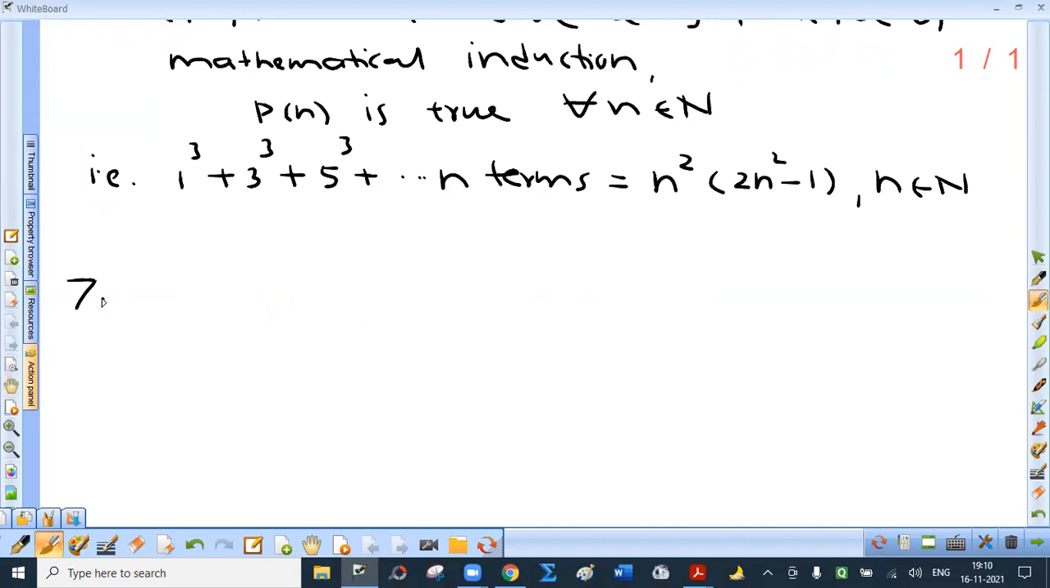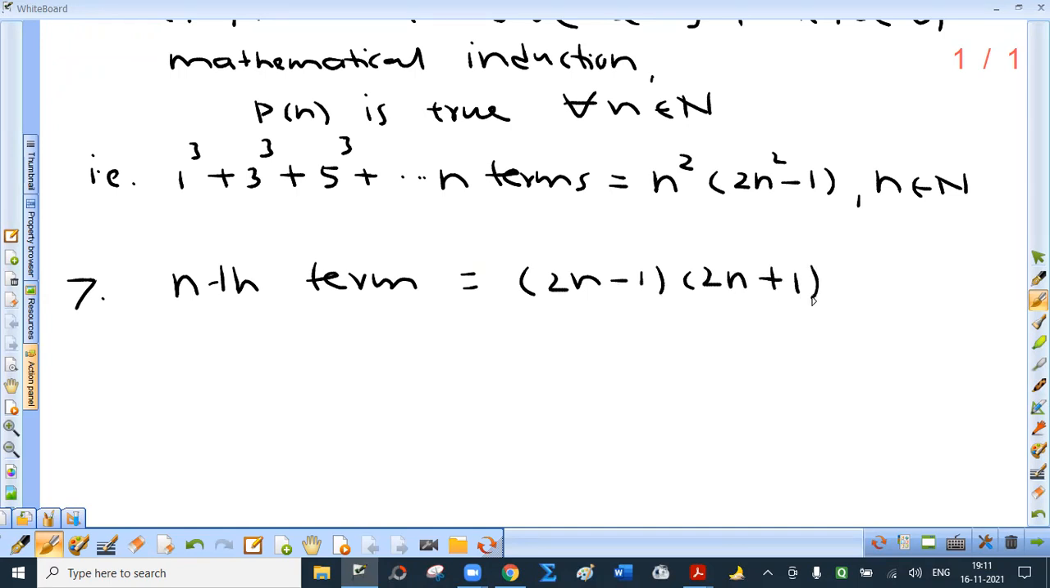Prove using induction 1 into 3 plus 3 into 5 plus 5 into 7 to n terms is n upon 3 into 4n square plus 6n minus 1. Right? So you will notice that each term is a product of two terms. So here, nth term, I'm talking about sum 7, nth term comes out to be 2n minus 1 into 2n plus 1. Okay.